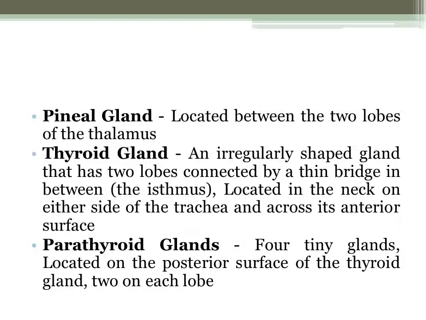Next, we have the thyroid gland. The thyroid gland is an irregularly shaped gland that has two lobes connected by a thin bridge in between, the isthmus. Okay, I'm not sure if I've pronounced it right. It is located in the neck on either side of the trachea and across its anterior surface. So the thyroid gland is responsible to make the cells in our body work properly.